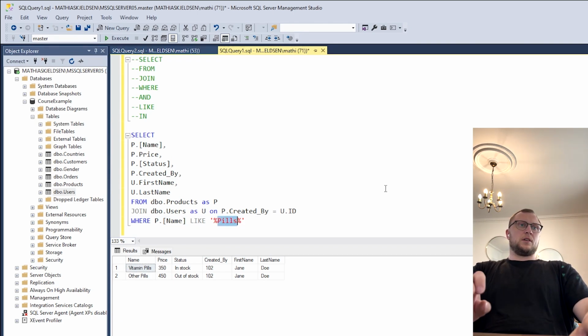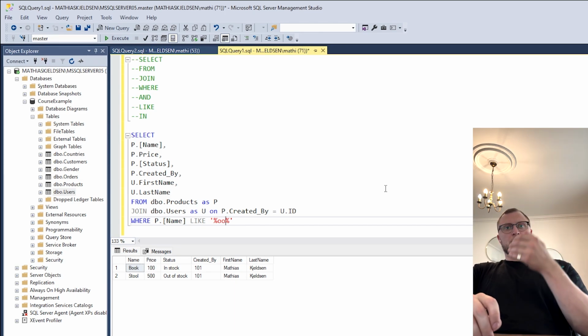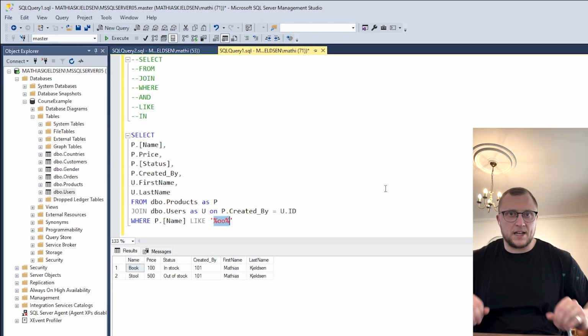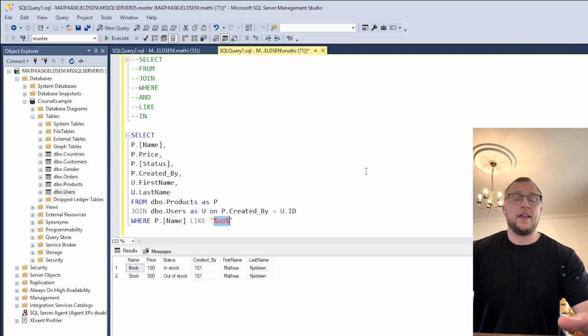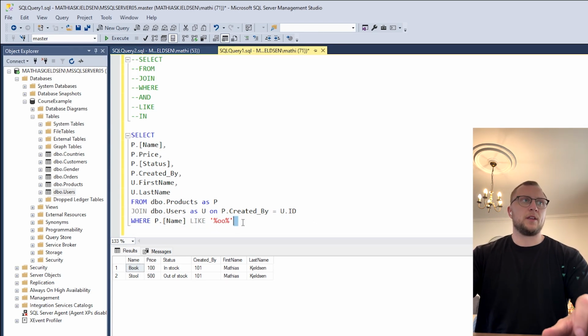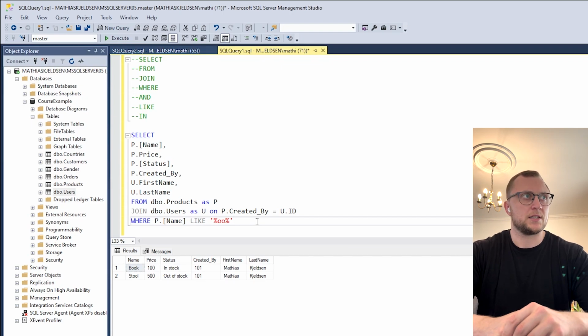And now that I just want to do it, we can do it also with O, for example, that we're looking for anything with a double O in it. So we get book and stool because we haven't specified where it needs to be. We've just specified that it has to be included in it. Now, that is LIKE. And it's also a statement that I use quite a lot in my daily analysis tasks.